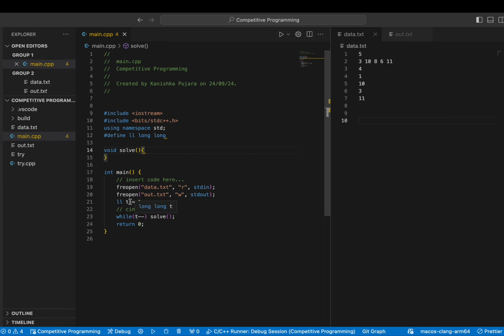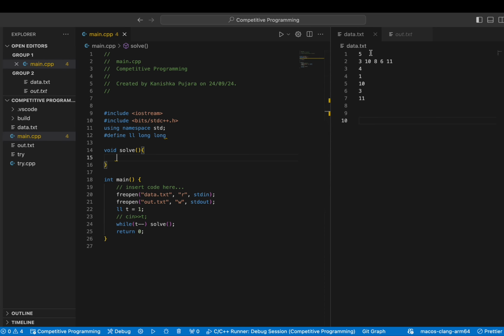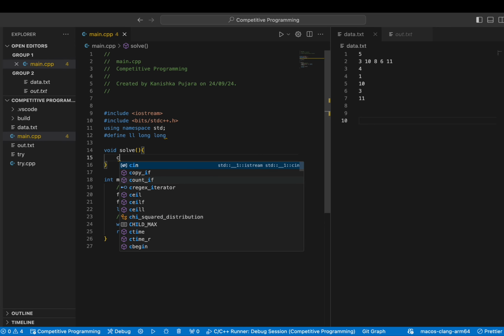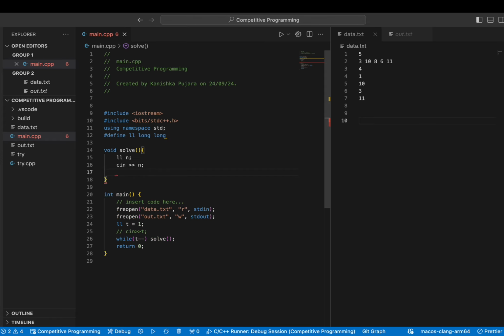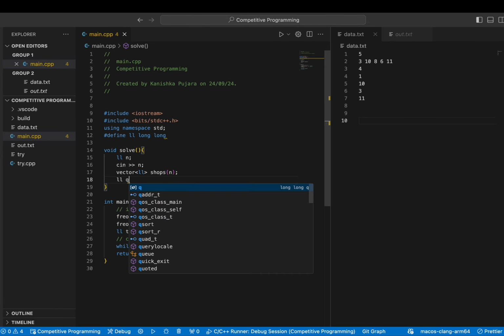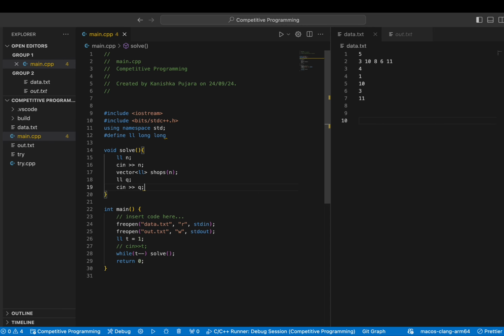So I have declared T as 1 because we don't have test cases here, like some of the CodeForces problems. So first of all, we will take this 5 as input, which is basically n. So we'll take n as input, and then we'll declare an array of size n, which will be basically the shops. It will include the prices of the particular bottle in that particular shop. So you can keep it like that, and then we'll take q as an input, which will be the number of days that Vasily wants to buy the drink.